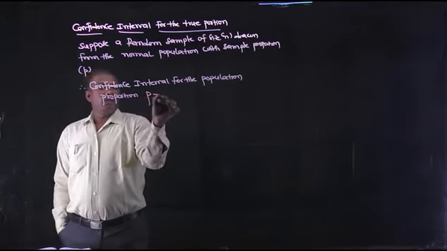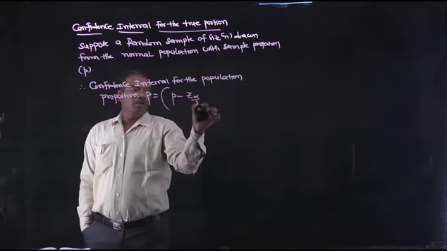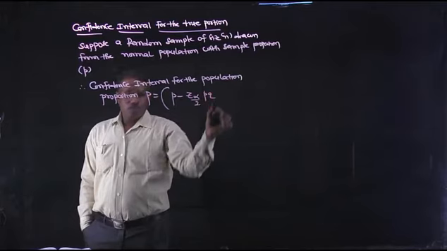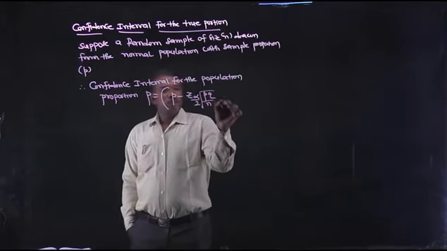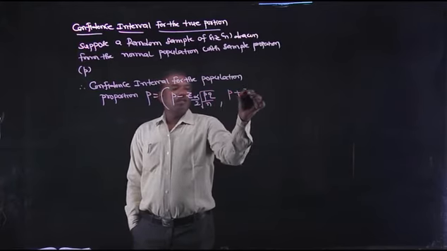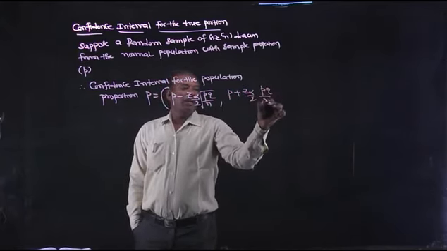capital P is small p minus Z alpha by 2 into root over PQ by n, comma small p plus Z alpha by 2 into root over PQ by n.